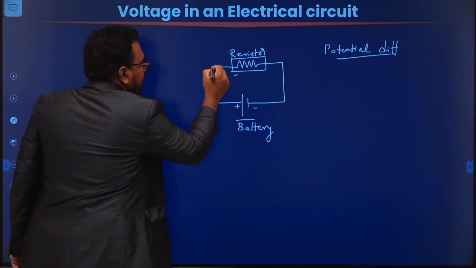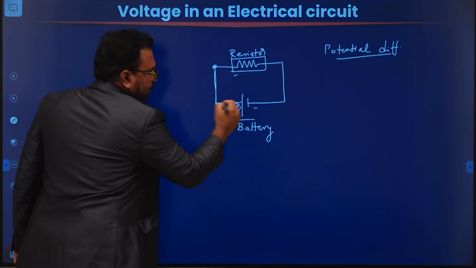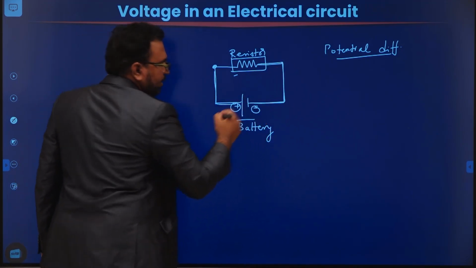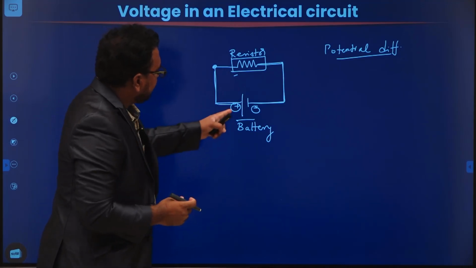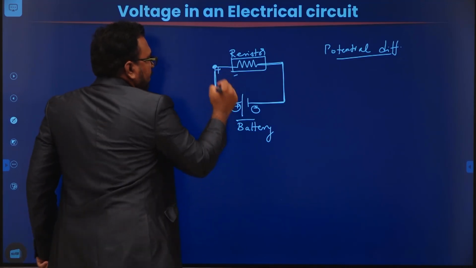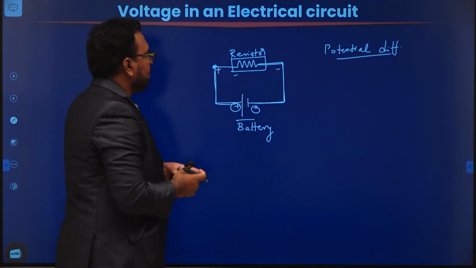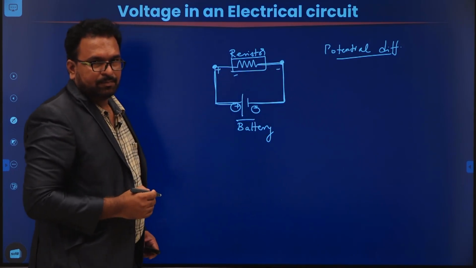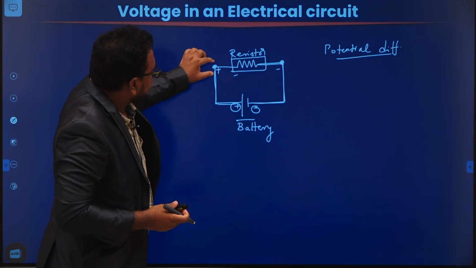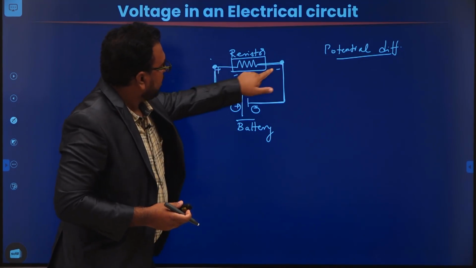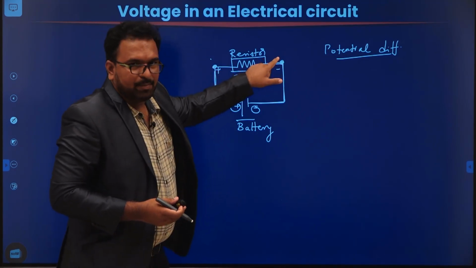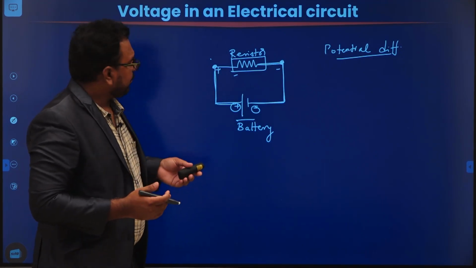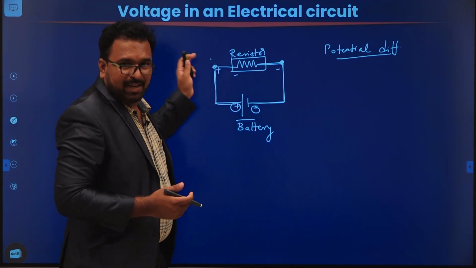So when you connect an element like this resistor to the battery, what happens? One terminal of the resistor is connected to the positive terminal of the battery and the other terminal has been connected to the negative terminal of the battery. That means positive is going to be applied here and negative is going to be applied here. So across these two terminals there is a potential difference. This terminal has a higher potential value and this terminal has a lesser potential value compared to this one. Now what happens? I already told you that when there exists a potential difference, current will flow.